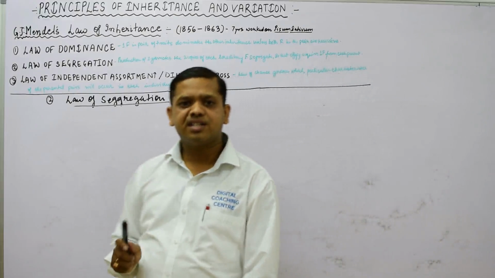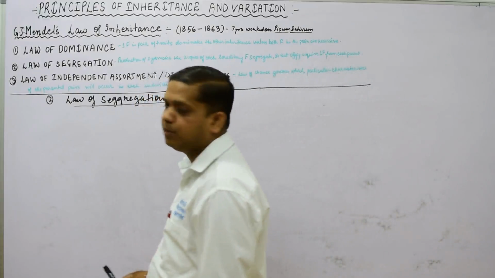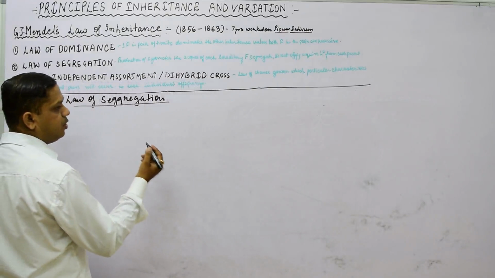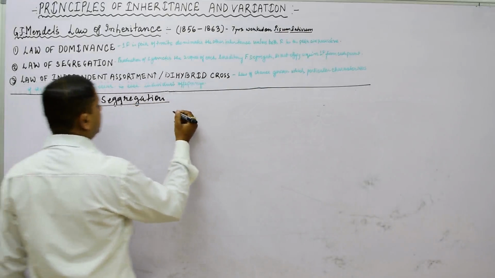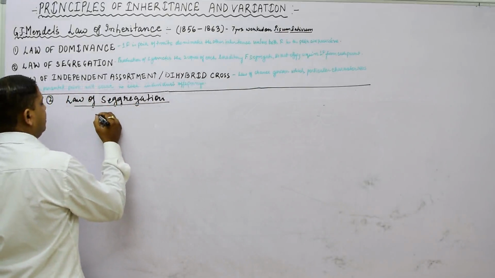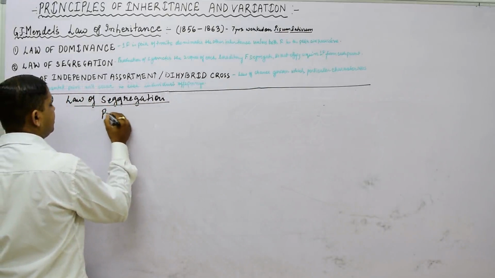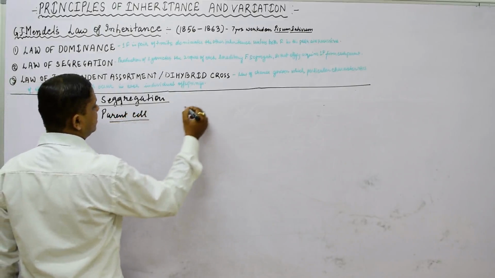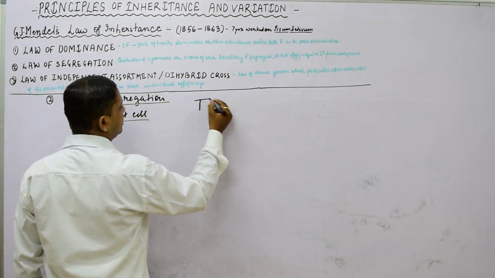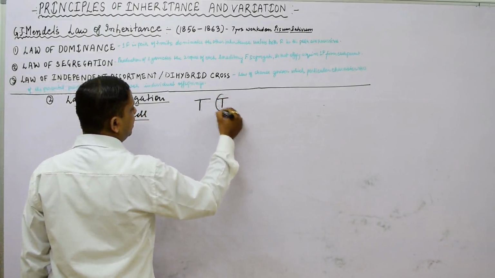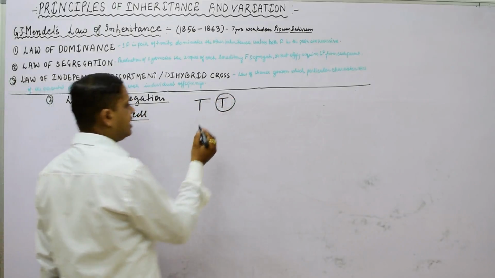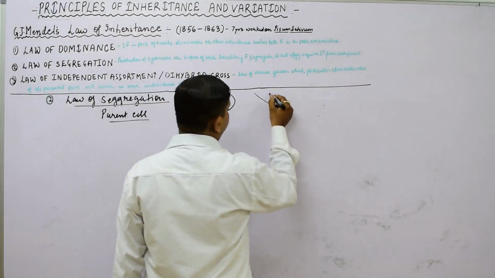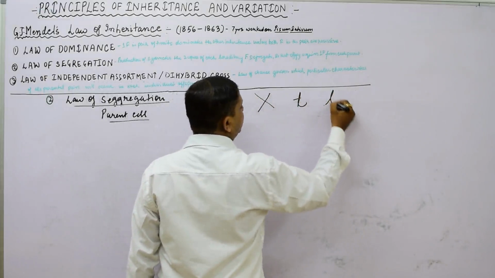How can we understand this law? We can understand it with the help of a flowchart. As we did for the law of dominance, we will take a gamete representation here. We have taken a parent cell with contrasting characters regarding the height of the plant in Pisum sativum, represented by capital T, which will be crossed with small t.